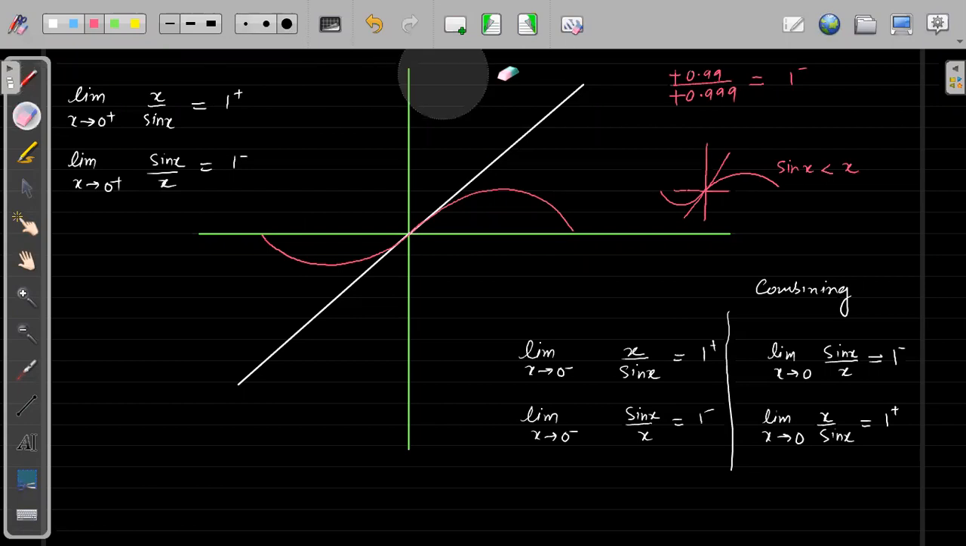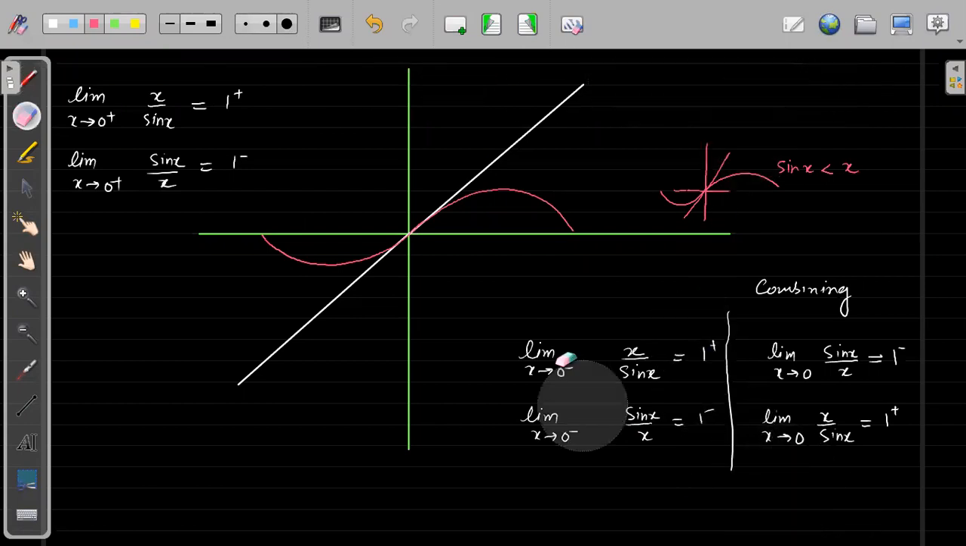So I hope everybody understood this part.